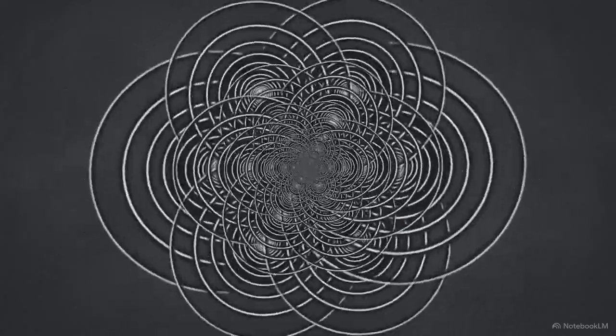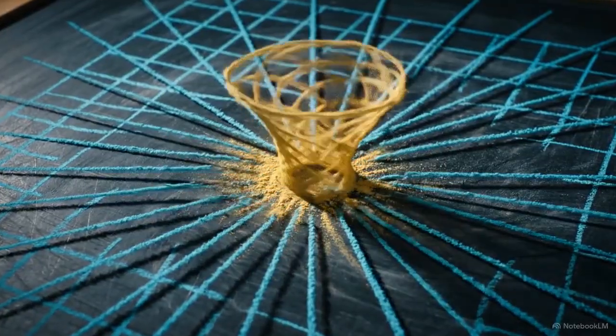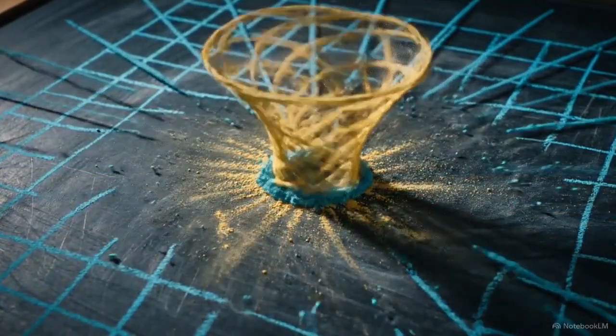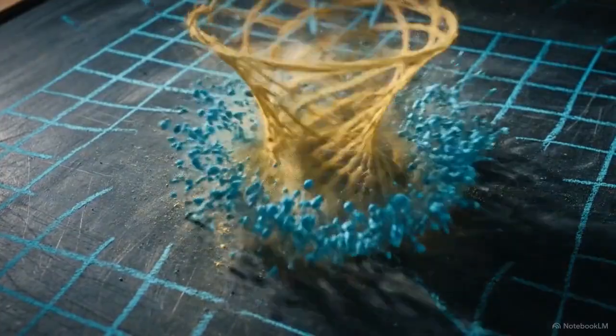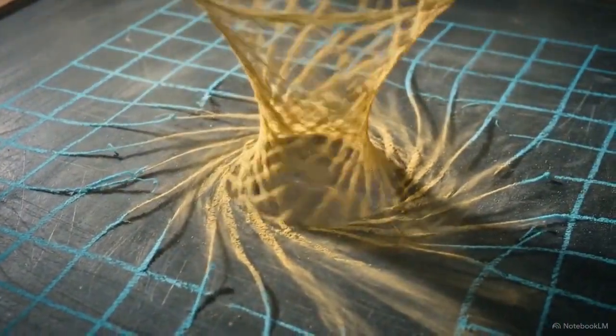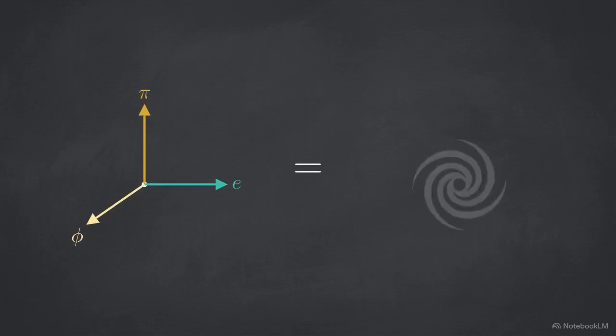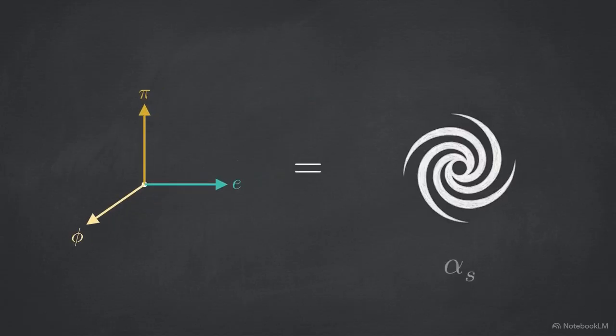Under this model, spacetime functions as an active, continuous field governed by scale-invariant logarithmic geometry. Within this geometry, a particle exists as a structural bottleneck, a localized microvortex where the geometric density of surrounding space compresses toward a central coordinate. To prove this mathematically, we have to construct the vacuum from its specific irrational axes and use those axes to derive the strong nuclear force without relying on the standard strong coupling constant.